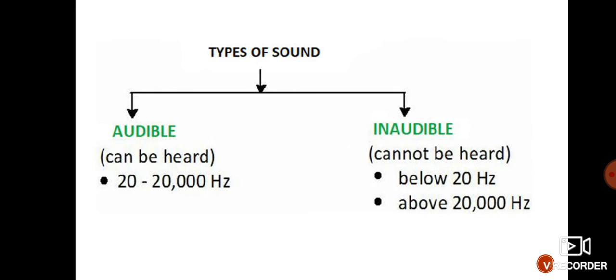For example, in 1 second less than 20 wavelengths are passing, then the frequency will be below 20. Suppose in 1 second only 4 wavelengths are passing, then the frequency will be 4 hertz. So that sound is inaudible because the frequency is below 20 hertz. If the frequency of the sound is more than 20,000 hertz, more than 20,000 wavelengths are passing in 1 second, then also the sound is inaudible.